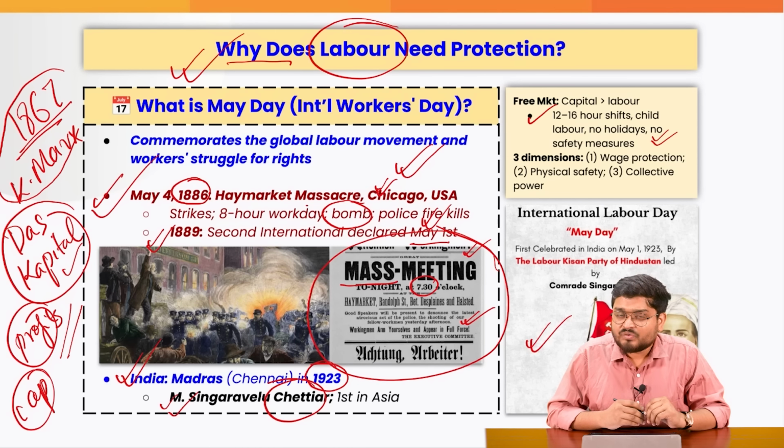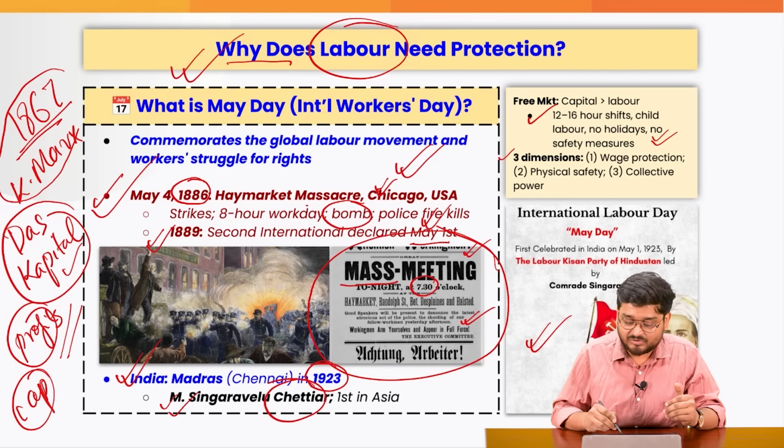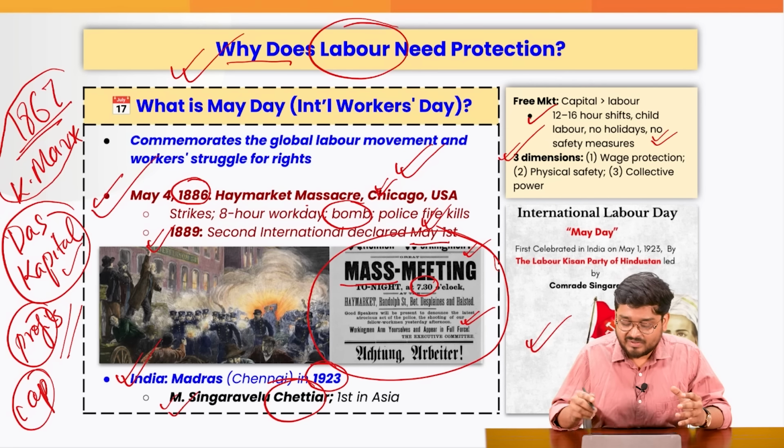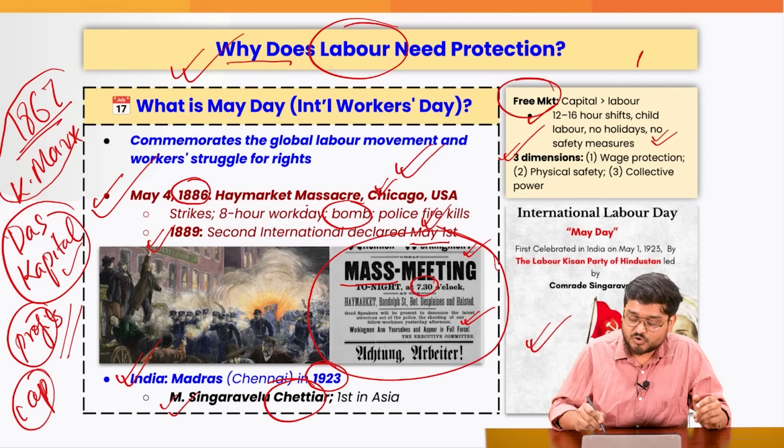And also, when we talk about the labor movements and labor rights, there are three dimensions that we have to talk about. In a free market, we see that we have exploitation. In a free market, everything is matched by demand and supply. But what about the social cost of labor?